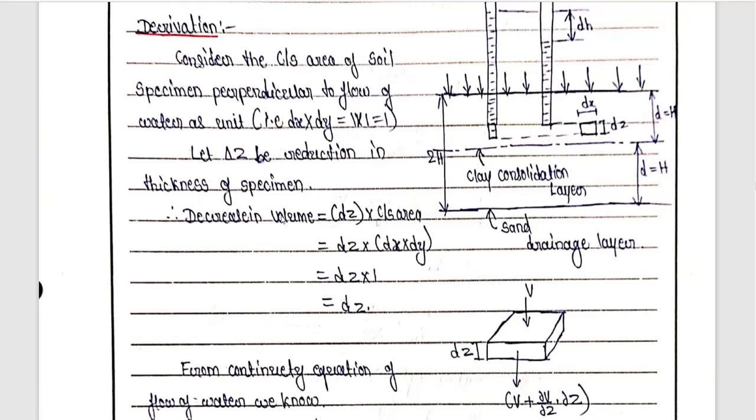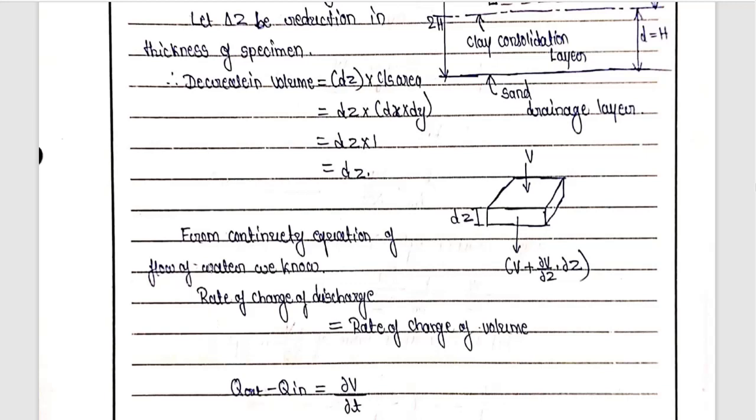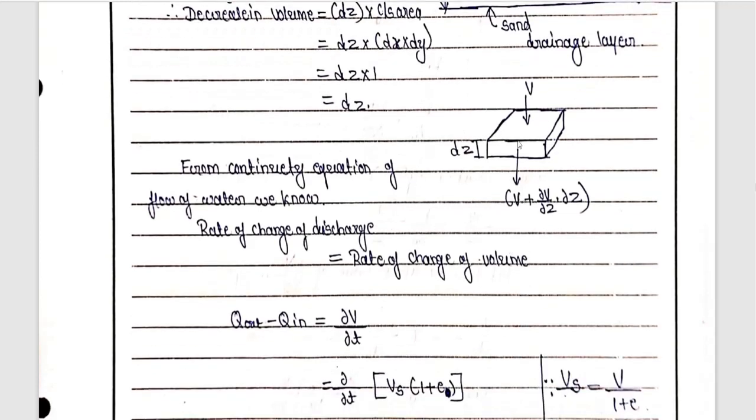If I want to calculate the decrease in volume, it is the decreased length in the z direction into the cross sectional area. The cross sectional area we are going to consider as unity. So dz into 1, so the decrease in volume is dz, where dz is a thickness. From the continuity equation of flow of water, which you have studied previously, we know that the rate of change of discharge is equal to the rate of change of volume.